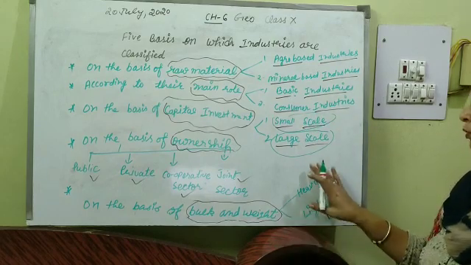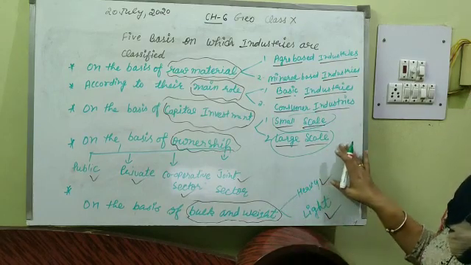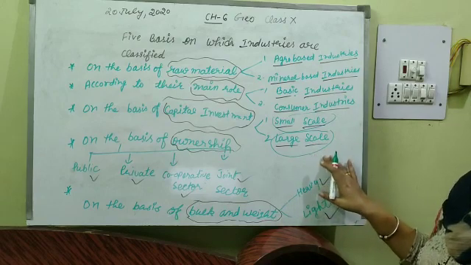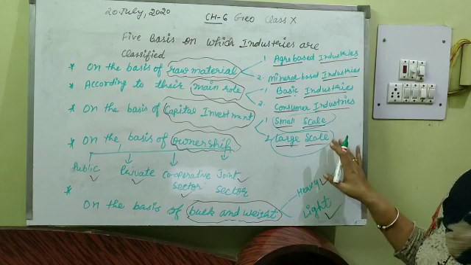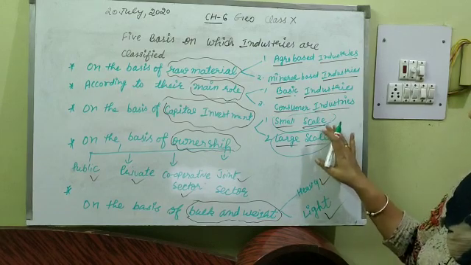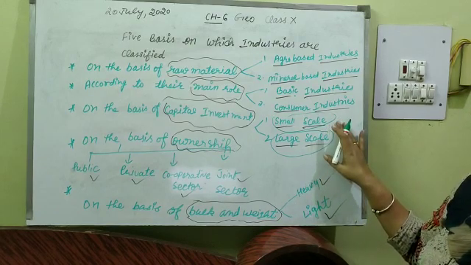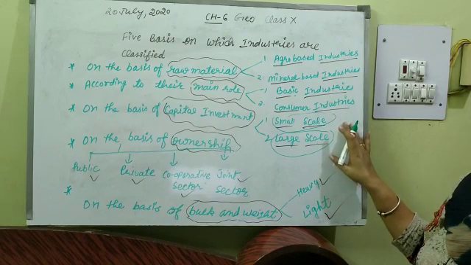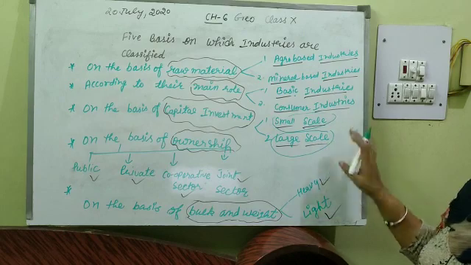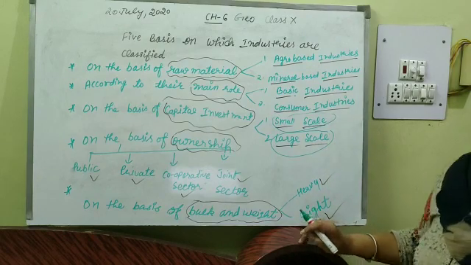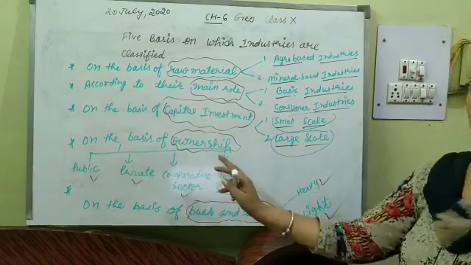What are the examples of large scale industries? Iron and steel industry, cement industries are the examples of large scale industry. And what are the examples of small scale industries? Toy industry, bottle industry, they are the examples of small scale industry. Is it clear? Next is on the basis of ownership.